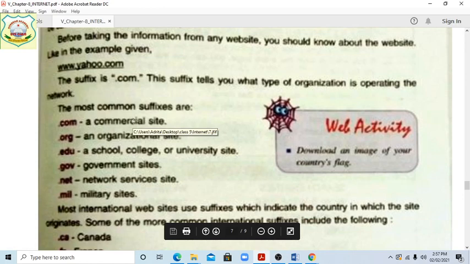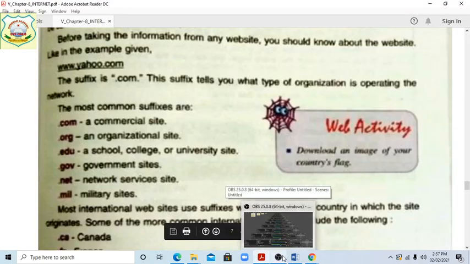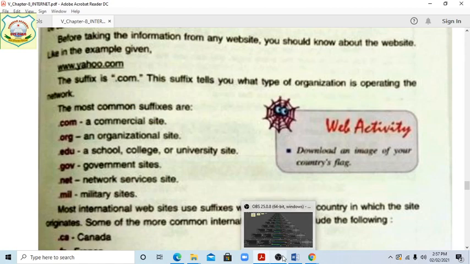Here is given the list of the common suffixes. Everyone can see it in the book, and I am also showing it, students. .com is a commercial site. .org is an organizational site. .edu is for the purpose of education, like school, college or university sites. .gov is for government sites. All government sites have .gov at the end. .net is for network services sites. .mil is for military sites.